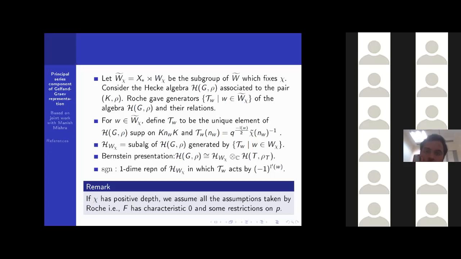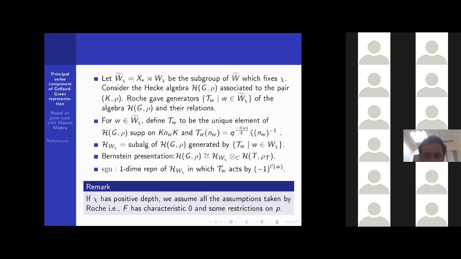By the way, this W_χ may not always be a Weyl group, but when χ is trivial, W_χ is the Weyl group and the length function is defined. If G also has connected center, then W_χ is also a Weyl group, so l' is defined in the connected center situation also.